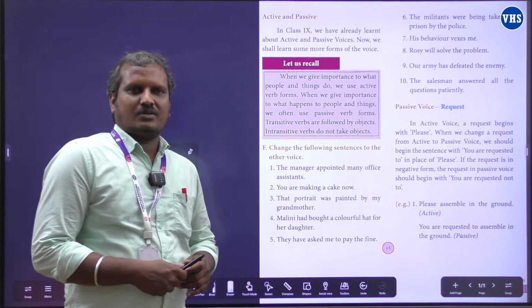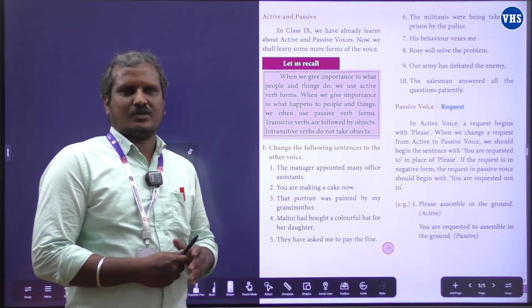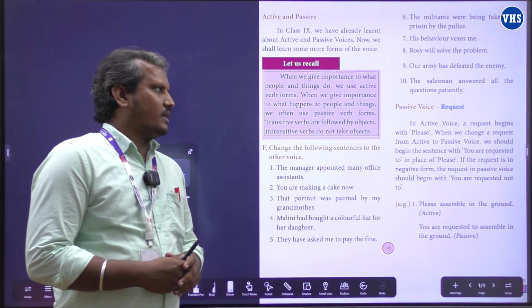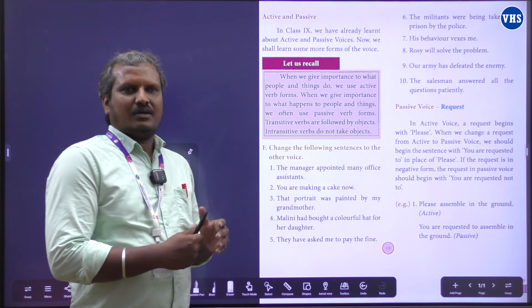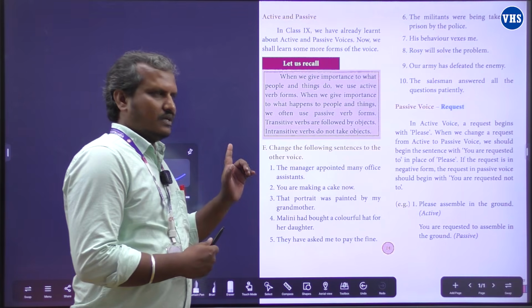In the last video, Mr. Pandian sir ரொம்ப clear-ஆ சொல்லி கொடுத்திருக்காரு direct and indirect speech. So அது வந்து 2 மார்க் ஒரு question வரும். And in this video lesson, we are going to learn active and the passive voice. இந்த grammar 2 மார்க் தான்.